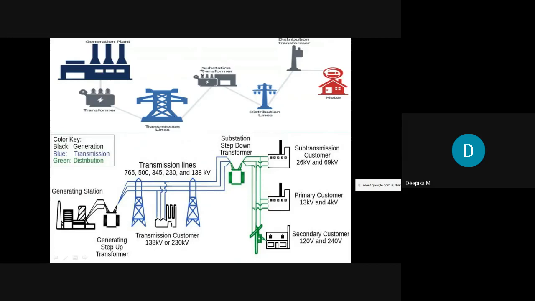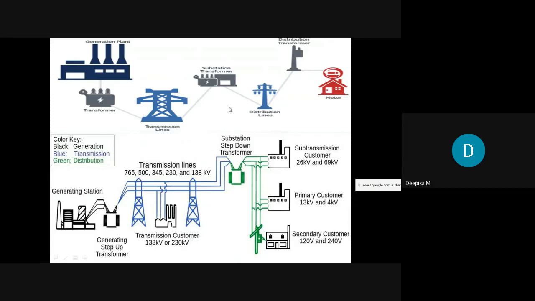In the substation, we are going to use a transformer, that is a step down transformer. Let's say we have stepped up the voltage from 11 kilovolt to 220 kilovolts, and this voltage has been transmitted over the transmission line. And we have a step down transformer in the substation, wherein the voltage will be reduced from 220 kilovolts to 11 kilovolts again. And this 11 kilovolts will be transmitted to residential or industrial consumers through distribution lines.